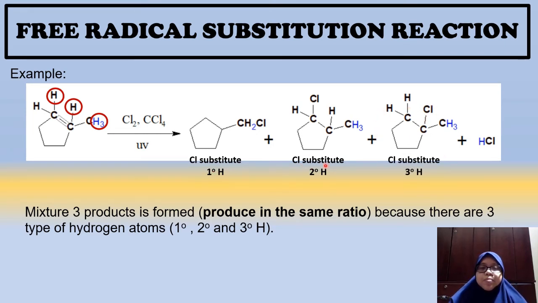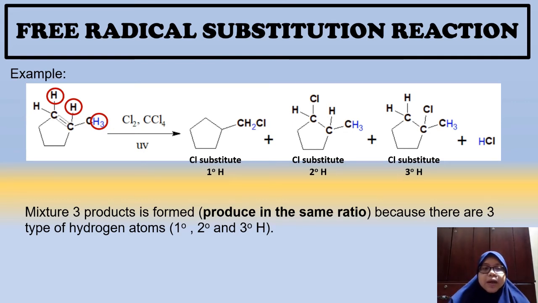So all of these products are produced in the same ratio. Semua awak akan dapat. Okay, awak akan dapat mixture of 3 products. The one that replaces the primary hydrogen, the secondary hydrogen and the tertiary hydrogen. So awak akan dapat semuanya lah dalam jumlah yang sama.